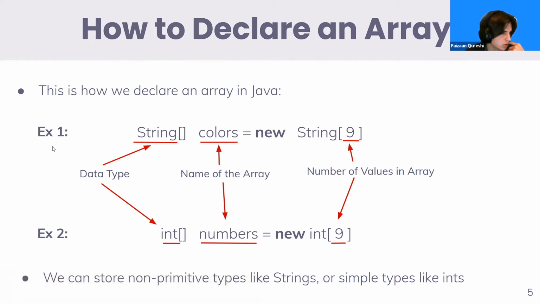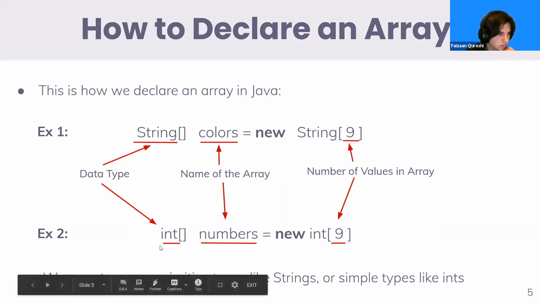So let's take Muhammad's example, classes in a day. We could have string classes equals new string, and then the number of values in the array would be how many classes you would have that day. So let's say you have 5 classes that day, you would have the number 5 inside of these brackets. Does everyone understand the syntax? Okay, so we can move on.